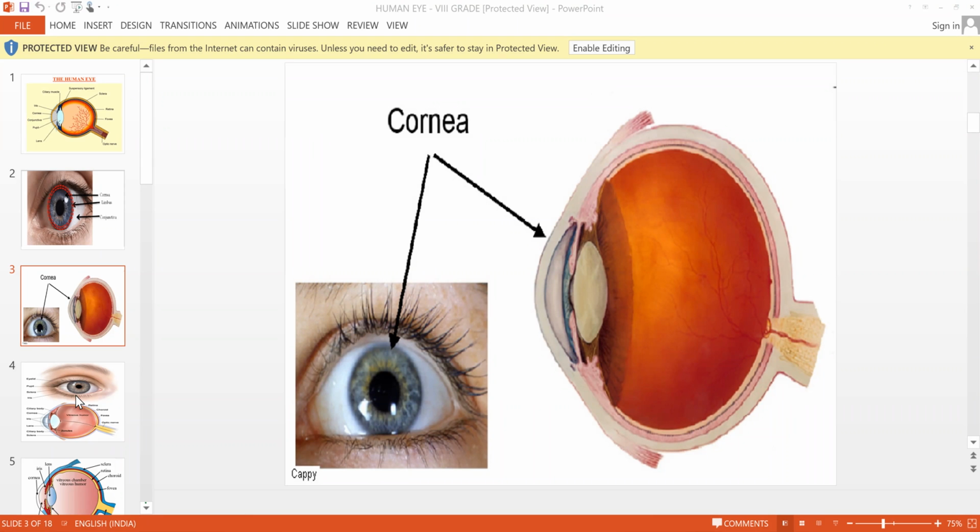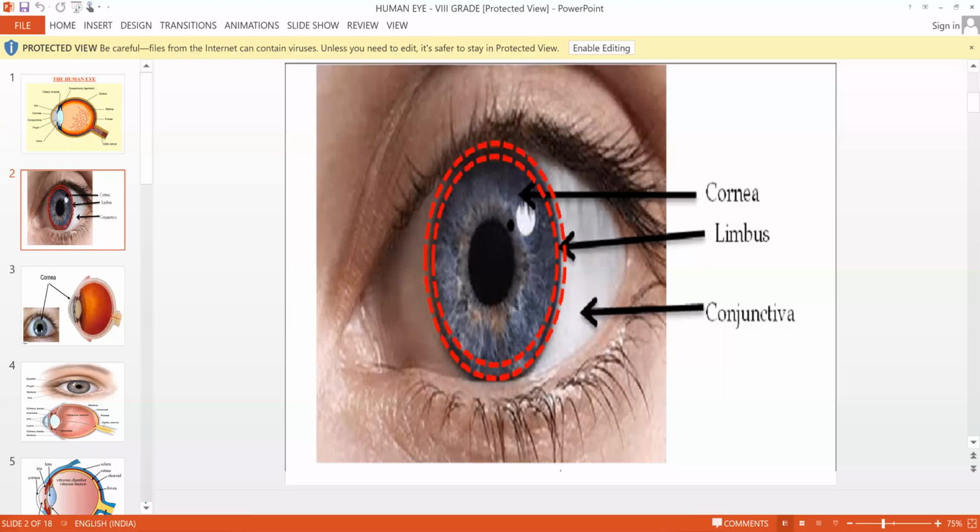Is it clear, everybody? Conjunctiva? Yes, ma'am. So once again, I will read it. Conjunctiva is a thin protective covering of epithelial cells. The conjunctiva picture also I have shown you very clearly. So this conjunctiva is a protective covering, and it is made up of epithelial cells.